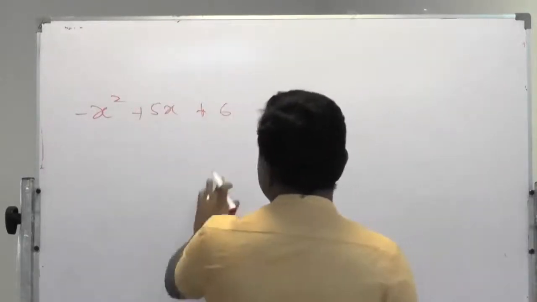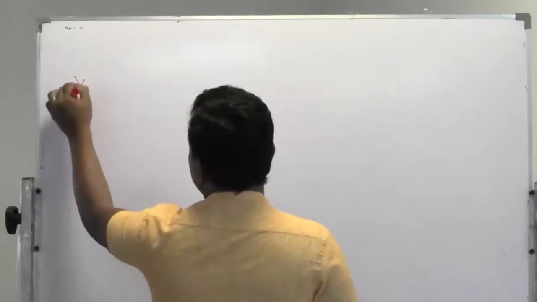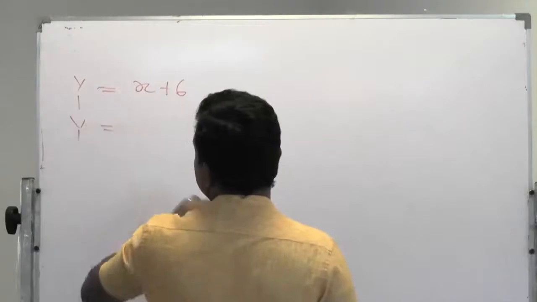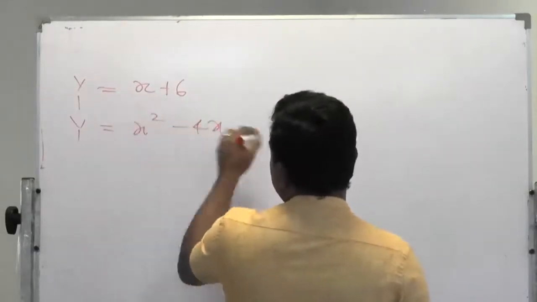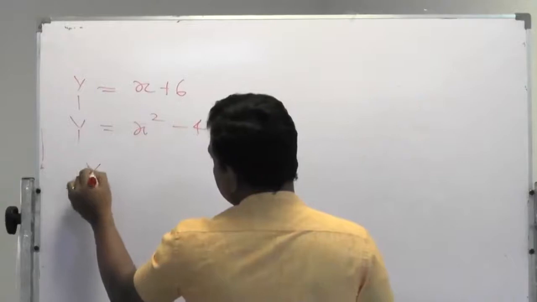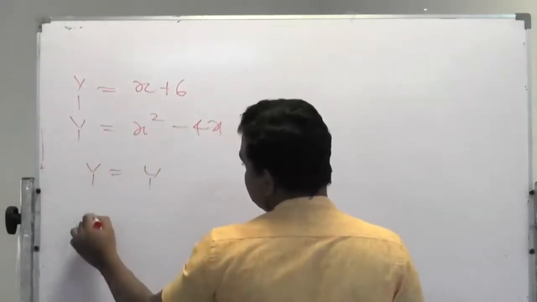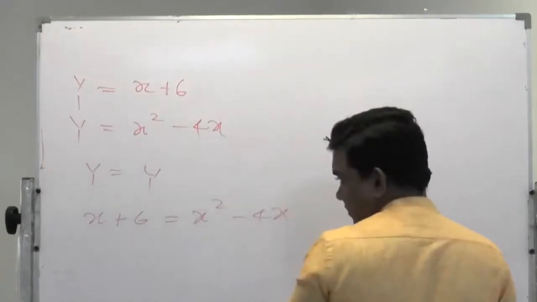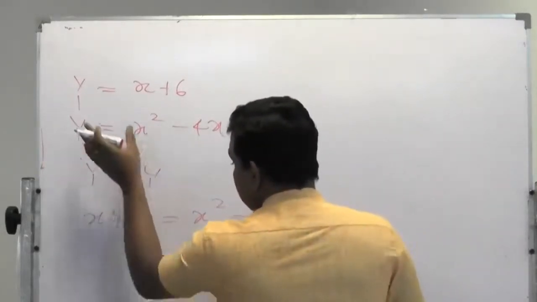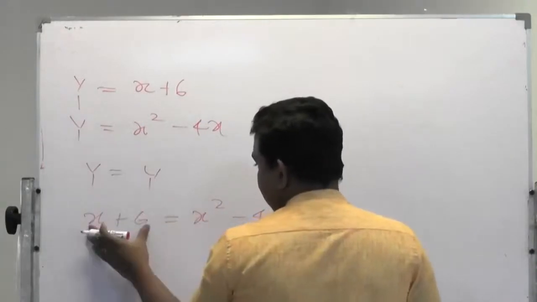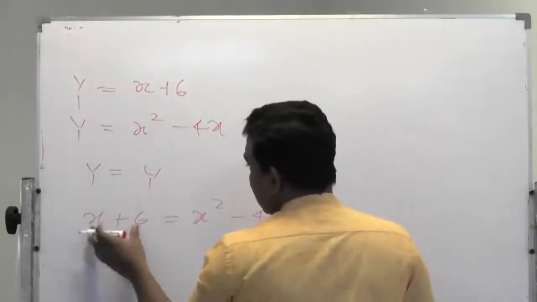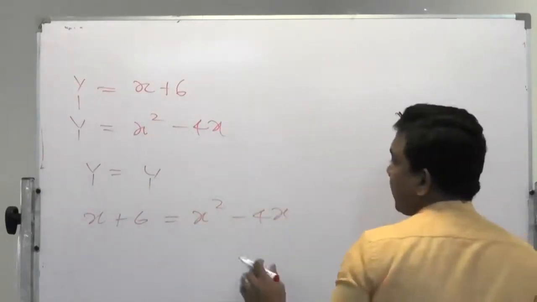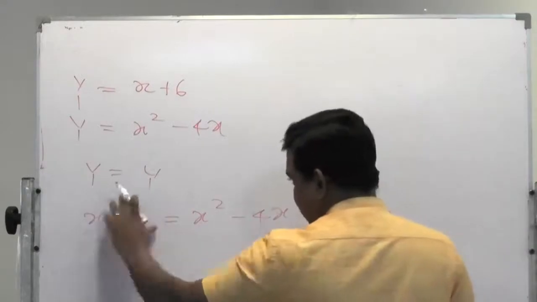I will explain it again because the examiner gives you y equal x plus 6 and y equal x squared minus 4x. Therefore, you can say y equal y, that is x plus 6 equal x squared minus 4x, right. Keeping this side as it is, you can take it to the other side. Better to have x squared positive, therefore let's take this to this side.